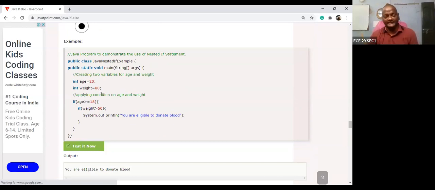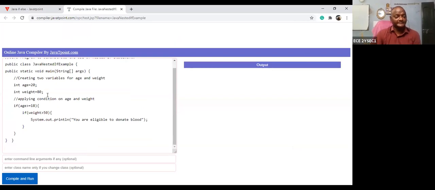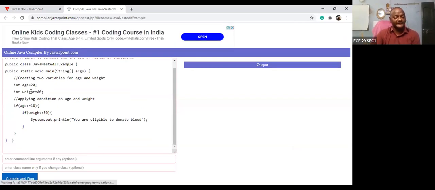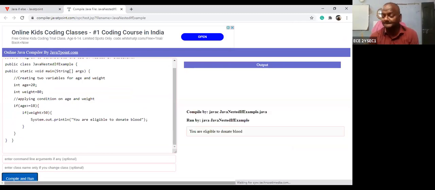Here one program is there. The program is: suppose you want to donate blood. What are the two conditions? The first condition is the age condition, 20. The second condition is the weight condition, 80. If your age is 21 and weight is 81, then you are eligible to donate blood. I want to check the program. Can you tell me the condition? Age is 20, weight is 80, then you are eligible to donate.